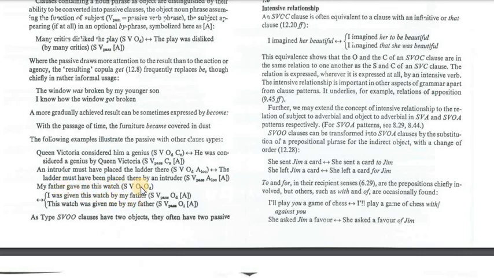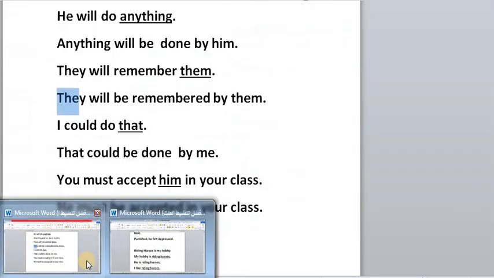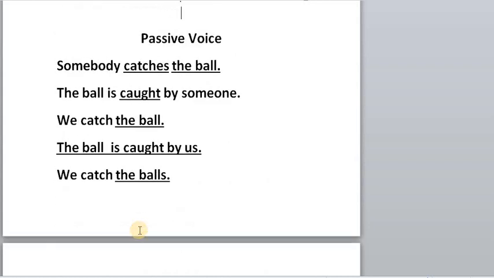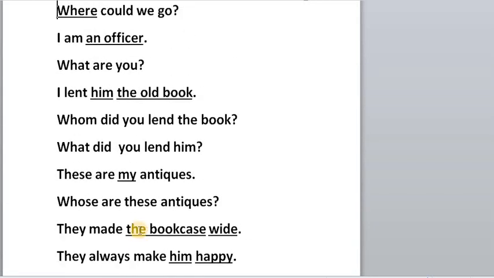In this sentence, I have two objects, so I'm going to have two passive forms. Either "I was given this watch by my father," or "This watch was given to me by my father." So I have two forms of the passive. Another example about changing the sentence into passive is the following. I have a lot of sentences.